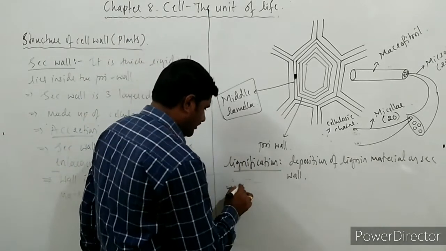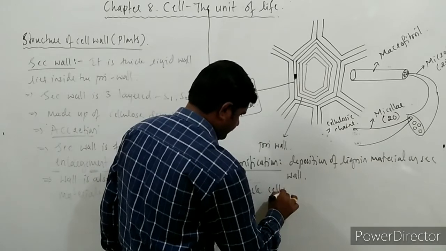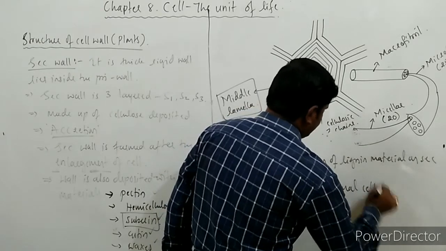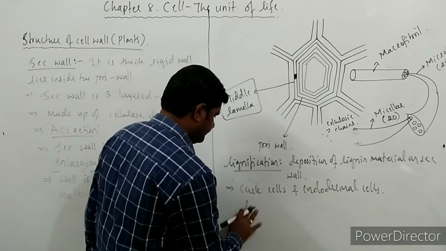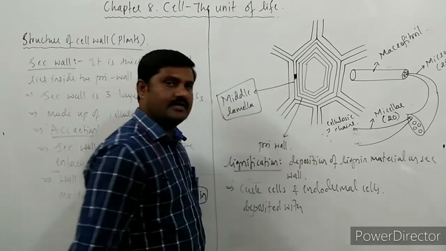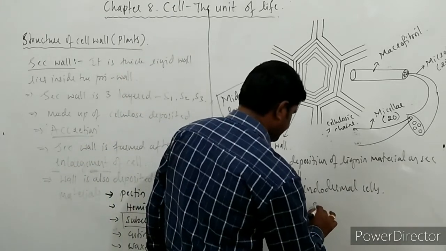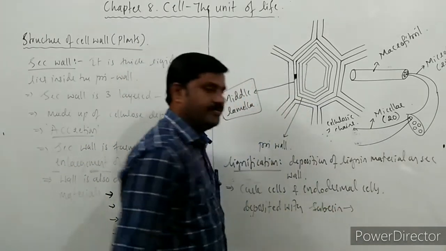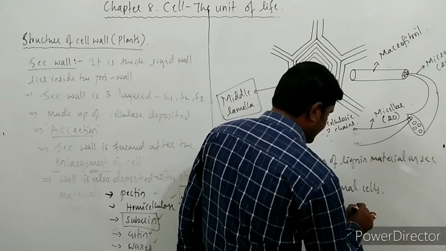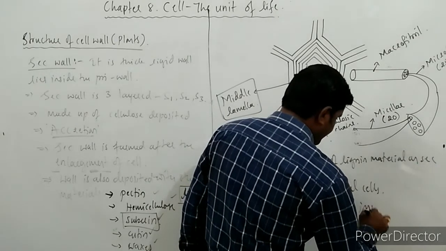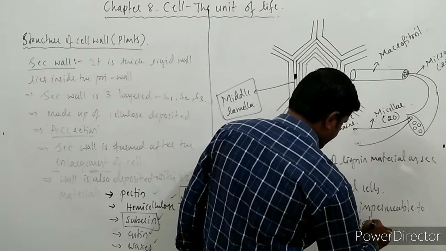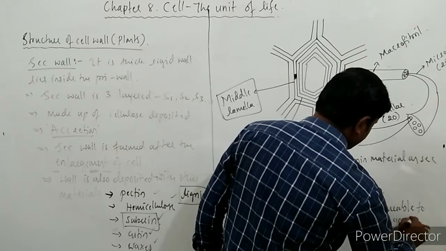Both the cork cells as well as endodermal cells are deposited with suberin, and this suberin material is impermeable to water as well as gases.